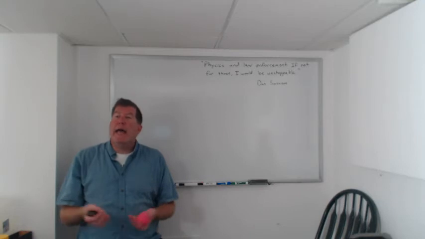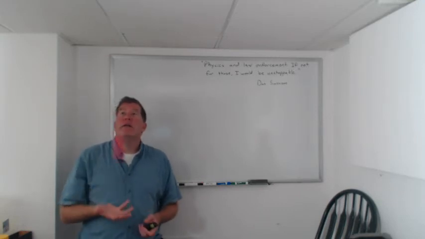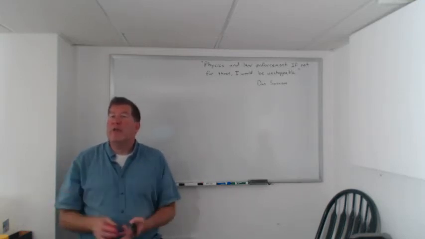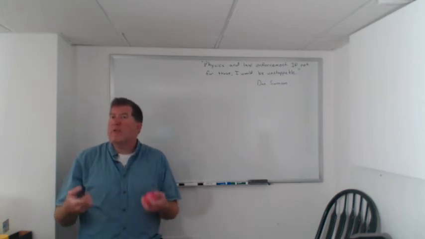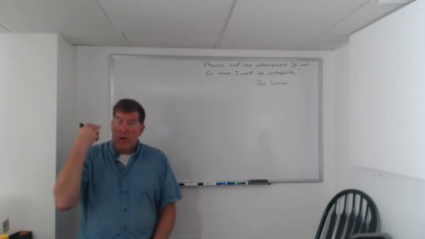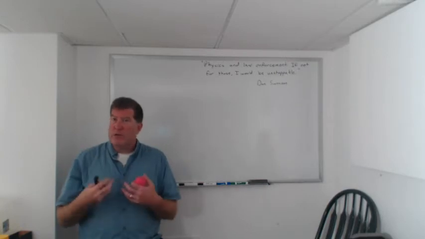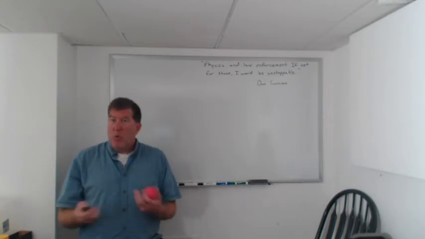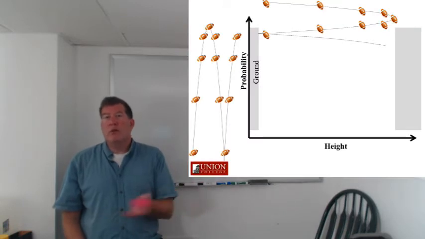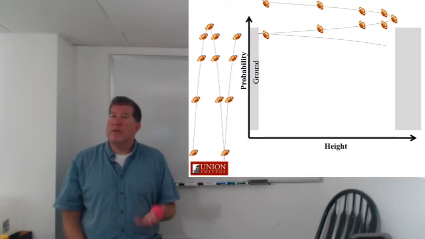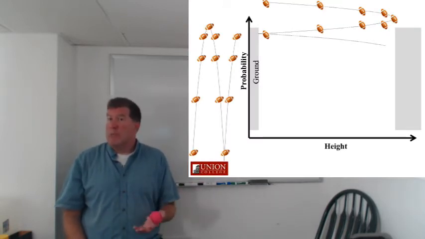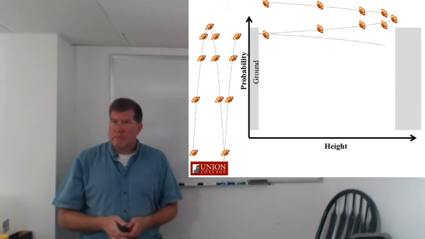So that's analyzing the motion of a ball in flight in terms of energy. What about in terms of probability, right? We're going to end up with a wave function. We want to be able to describe that wave function in terms of probability. So what does the probability look like for this bouncing ball as a function of height?